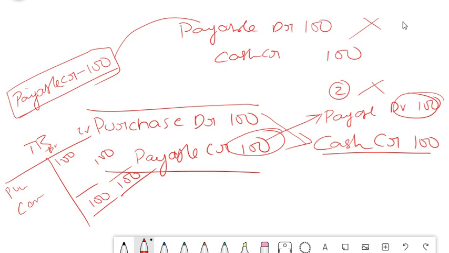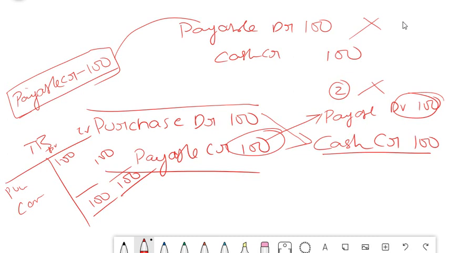If he doesn't pass this entry, what happens, friends? Your trial balance will not tally because your payable will still show a credit of 100. Because you have not set this off and you have only shown cash as 100. So both of these will come as credit balances. So this is the total effect of the wrong entry.